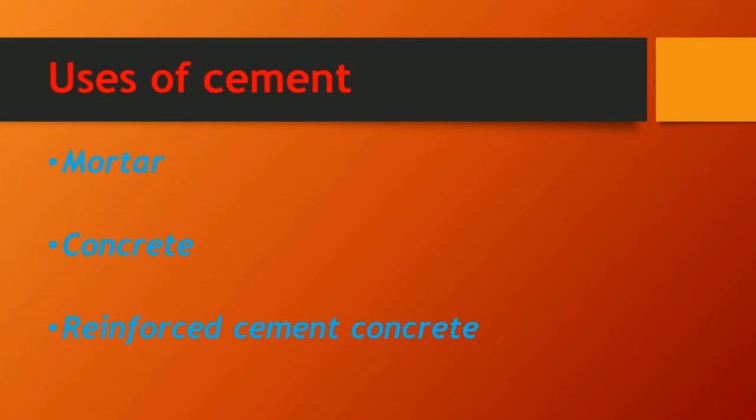Uses of cement. Cement is used as mortar, concrete, and reinforced cement concrete. First we are going to see mortar. It is a paste of cement and sand mixed with water. In houses, mortar is used to bind building blocks for constructing walls. For example, in your house, if you want to build a wall, they will use mortar. That means it is a paste of cement.